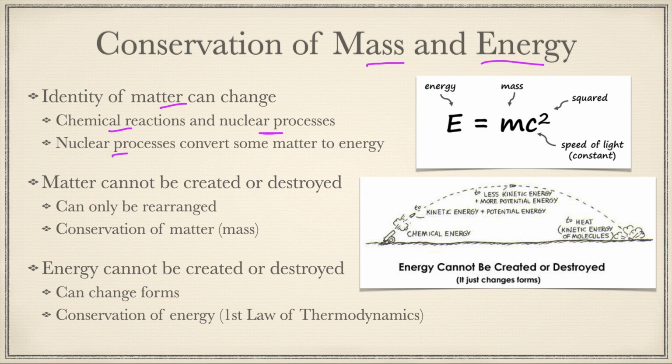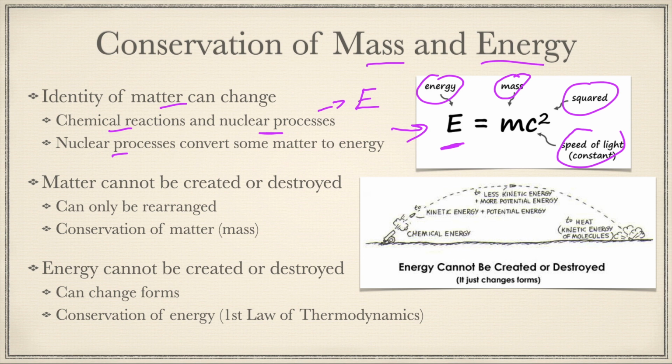Also, in nuclear processes, some matter may be converted directly to energy. We have Einstein's equation here, E equals mc squared. That kind of shows us how these are related. Energy is equal to the mass of the object times the speed of light squared, and that will give us the amount of energy that's actually in that object. So if you lose mass in a process, like nuclear processes tend to do, that mass becomes energy.